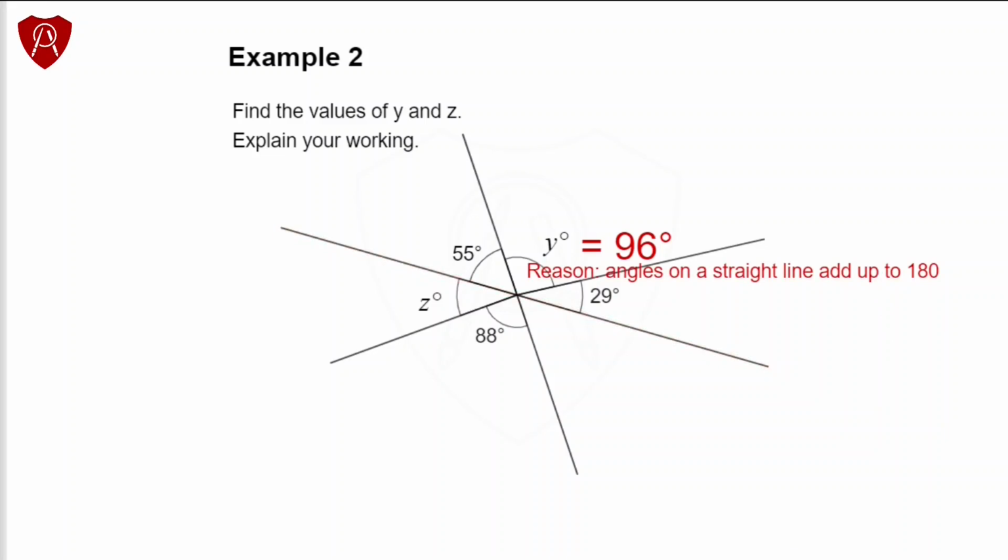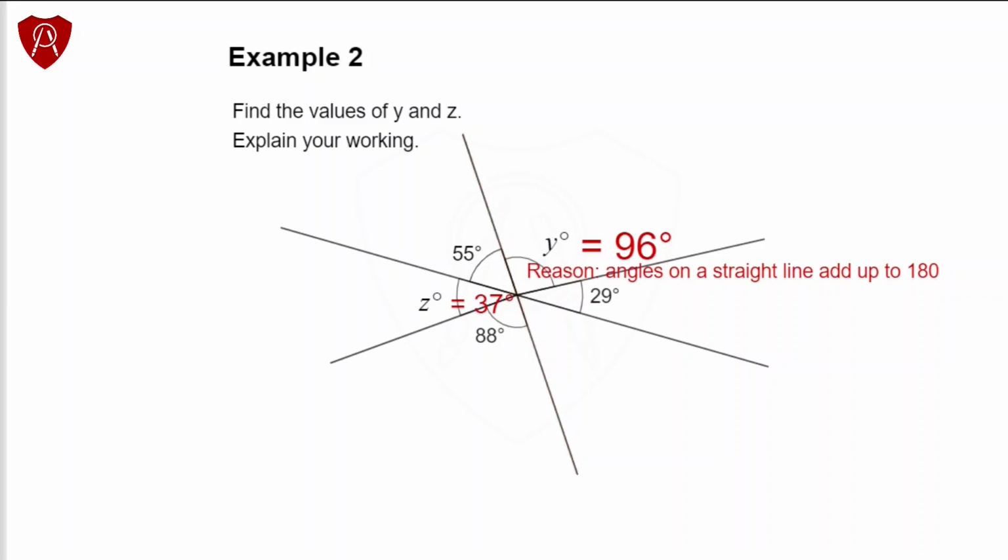Continuing now to find z, we now need to pay attention to this straight line. And again, we add these two angles up. It should be 143, their sum. And when we subtract that from 180 degrees, we find that z is 37 degrees.